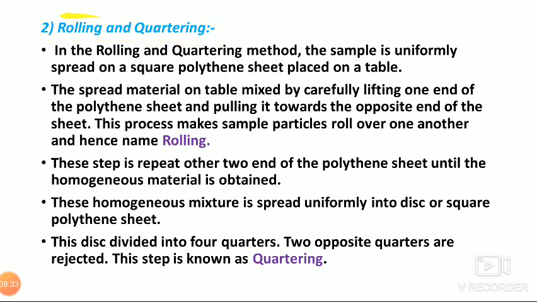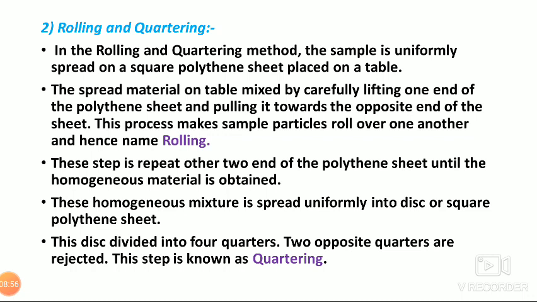Quartering we have just seen, now we will see the rolling process. In the rolling and quartering method, the sample is uniformly spread on a square polythene sheet placed on a table. That means first of all we have to take a broad table.